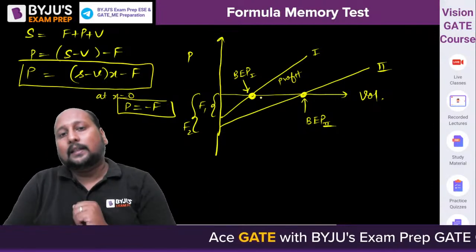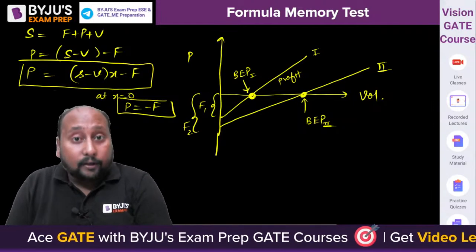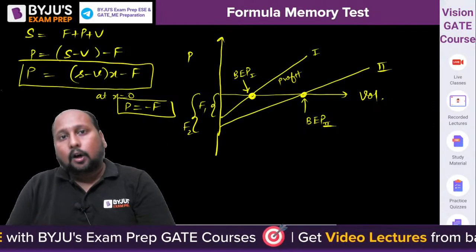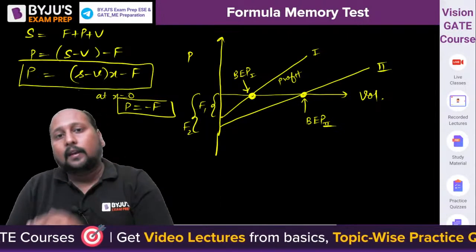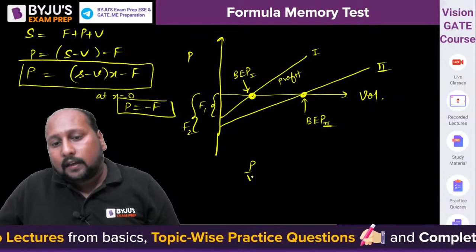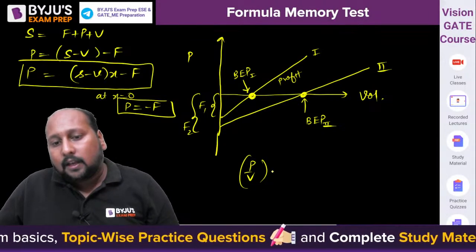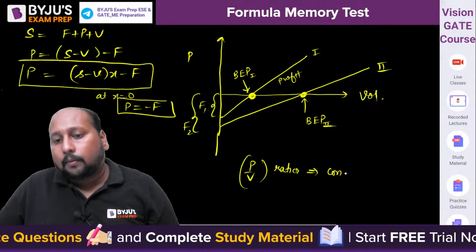तो यहाँ से ये पता चलता है, the profit to volume ratio is helping us to identify which product is performing well on a single chart, and whenever a company is dealing with multiple products, there we use this P by V. And the best part is this P by V ratio is always constant for a particular product.